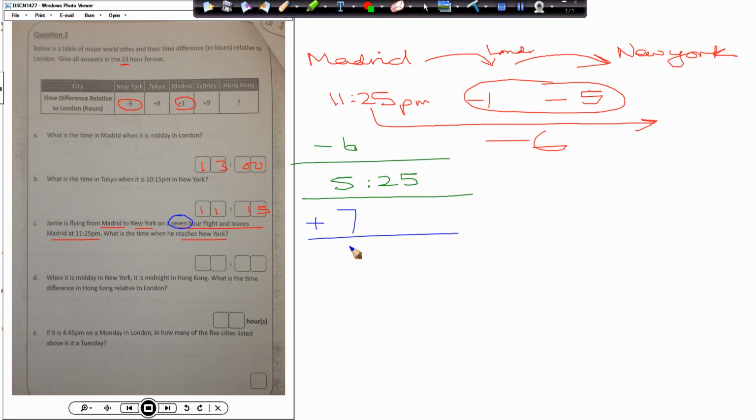So we have 525 plus 7 hours, which gives us 1225. Okay, 1225. Now, remember we were working in PM format. We went back by 6 hours, so that's 5:25 PM. Then we added 7 hours, so that's 12 o'clock midnight plus 25.